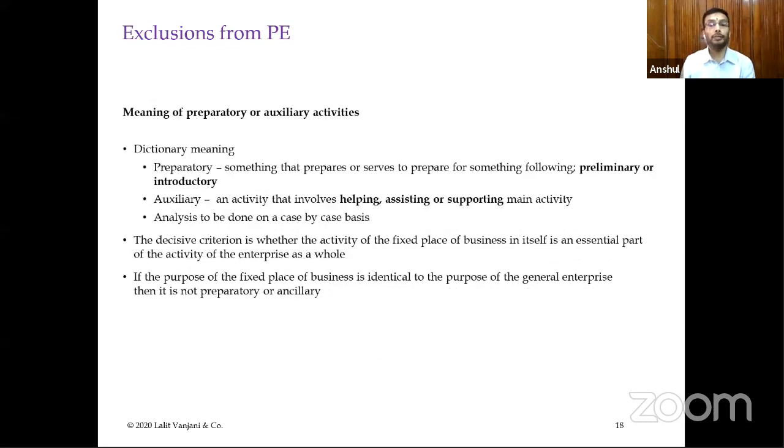Now coming on to the general meaning, preparatory and auxiliary has not been defined in the treaties. So we'll have to go by the dictionary meaning. Preparatory means that something prepares or serves to prepare for something following, preliminary or introductory. Auxiliary means which is helping or assisting or supporting, which is kind of a fringe activity, not a core activity which can be said to be contributing predominantly to the profits of the entity which are being generated through those business activities. So as I mentioned, each fact has to be considered on a standalone basis whenever you are dealing with it.